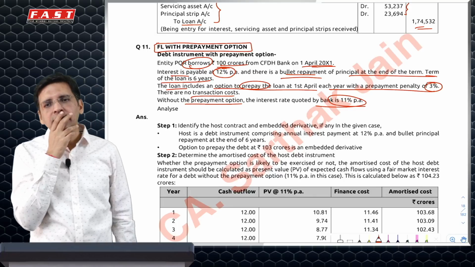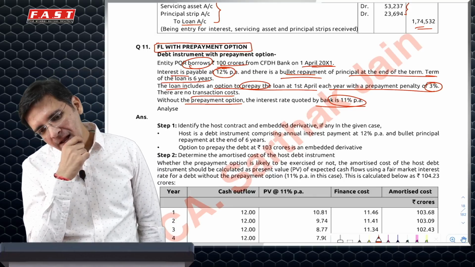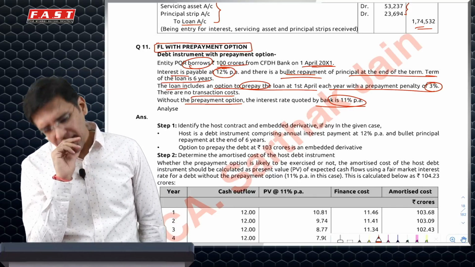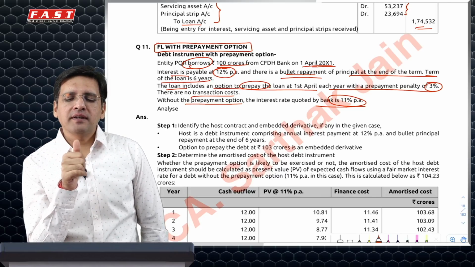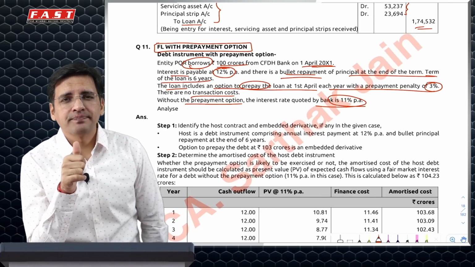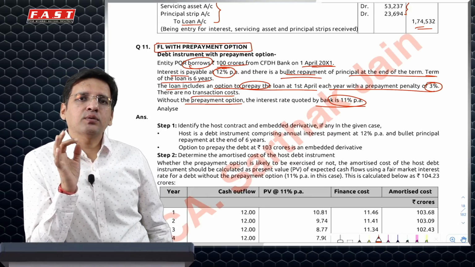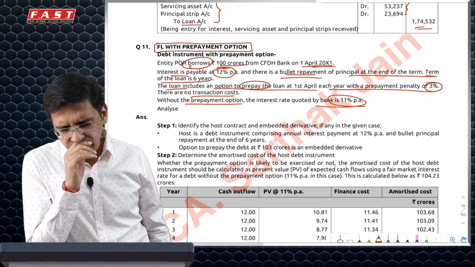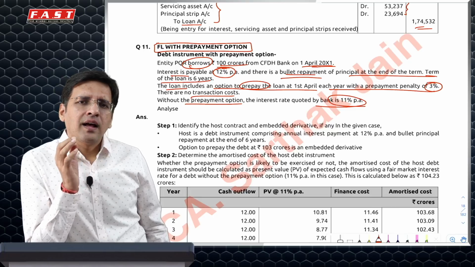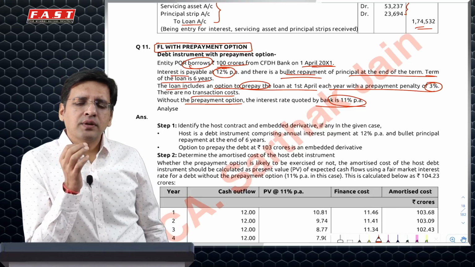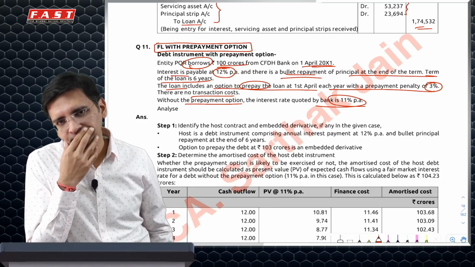Now, the question which comes is, I have taken a loan wherein I am giving a higher interest rate and I will also pay a 3% penalty just to get one option to pay the loan early if I want. That means to get this prepayment option, this is the premium which I have paid.